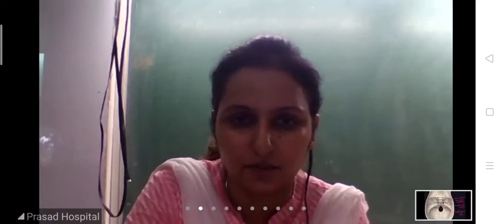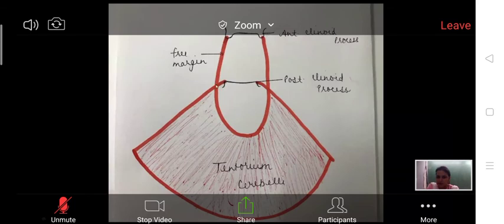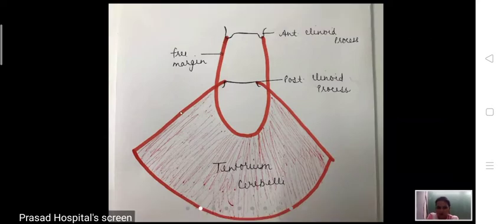Look in this diagram. This is the anterior clinoid process. This one is the posterior clinoid process. This is the tentorium cerebelli, which is the dural fold. These are the attached margins because this margin is attached with the superior border of the petrous part of the temporal bone. So it is called the attached margin. So this posterior clinoid process gives attachment to the anterior end of the attached margin, and the anterior clinoid process gives attachment to the anterior end of the free margin.